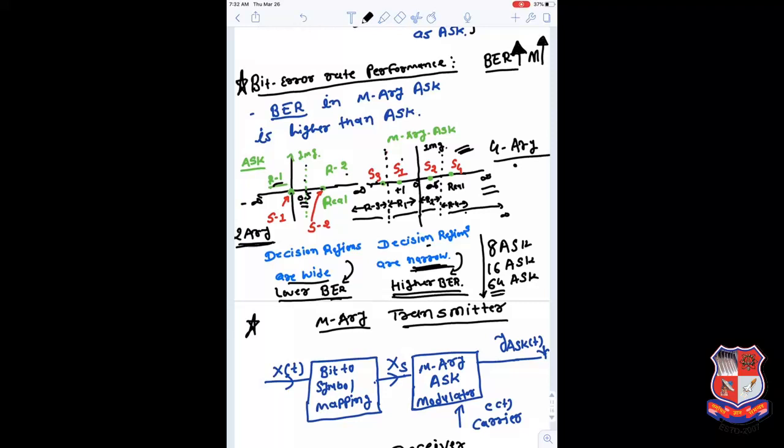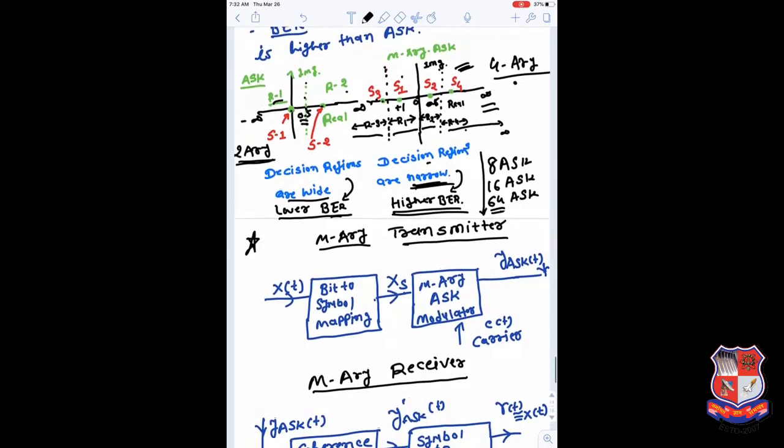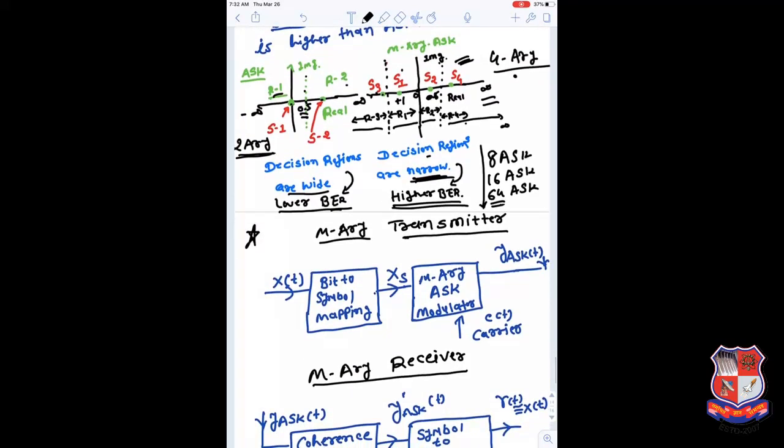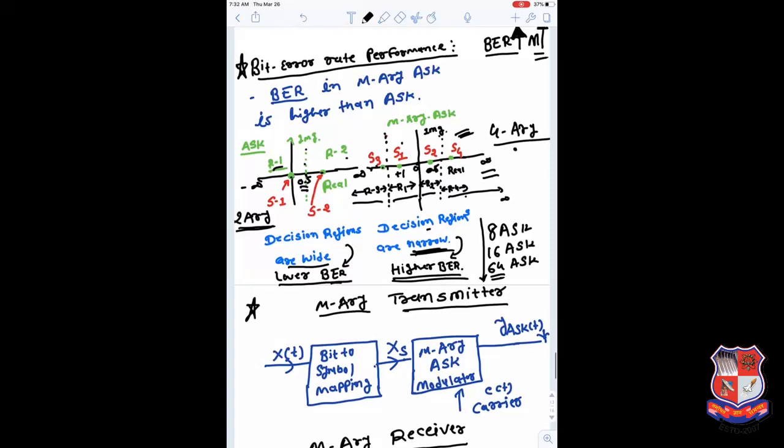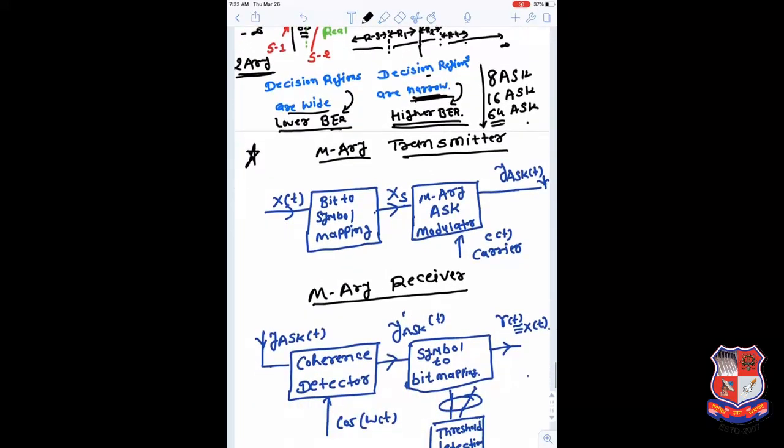Bit error rate should be as minimum as possible, but here the bit error rate is higher if your M is higher. So this we have to understand. Of the two disadvantages we have found, if M increases, the total energy consumed by the MRASK signal can also increase. The second thing we have learned is that the bit error rate performance deteriorates if the value of M increases.